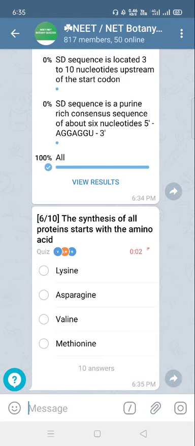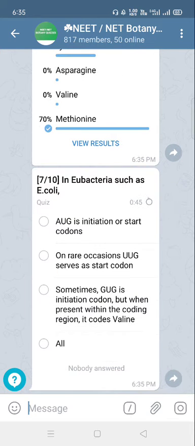The synthesis of all proteins starts with the amino acid methionine. In true bacteria such as E. coli, AUG acts as initiation or start codon. On rare occasion, UUG serves as start codon, and sometimes GUG is initiation codon, but when present within the coding region, it codes valine. So mostly it is AUG which codes for methionine.